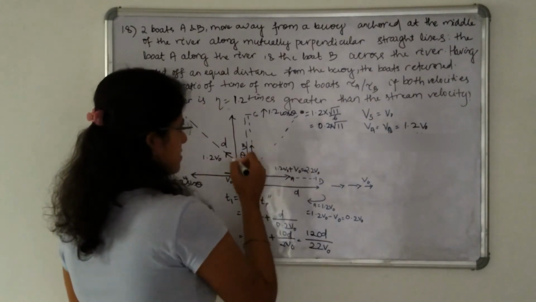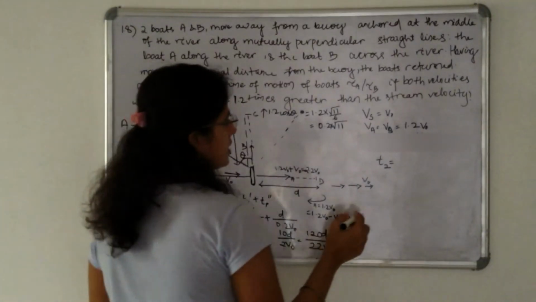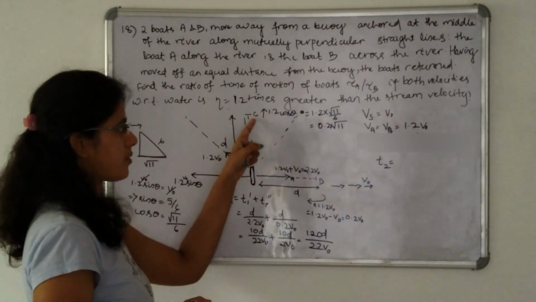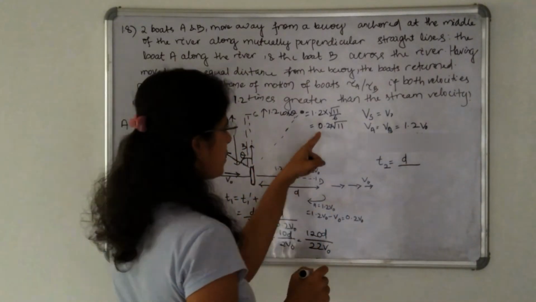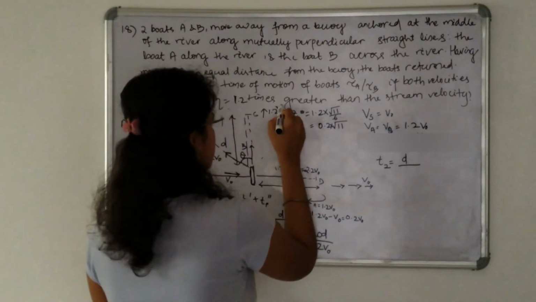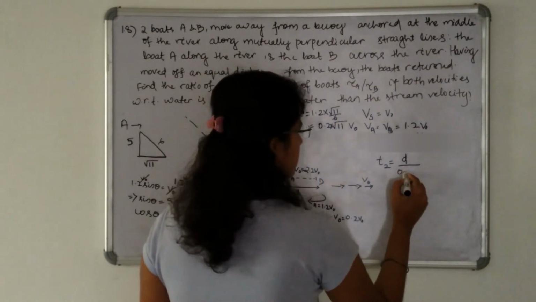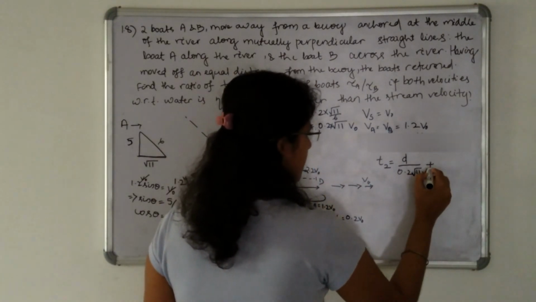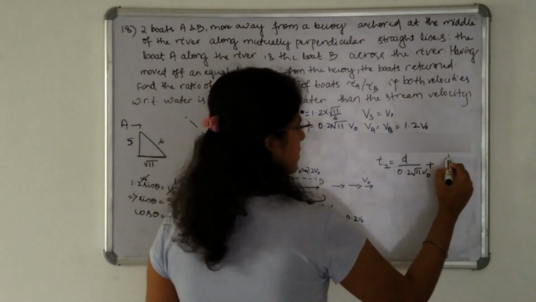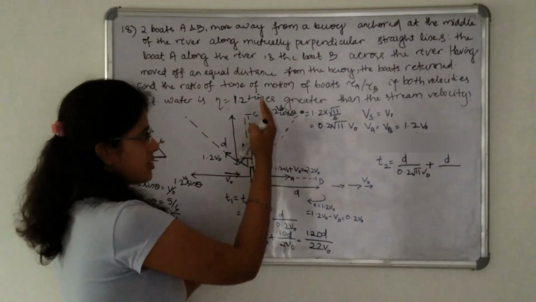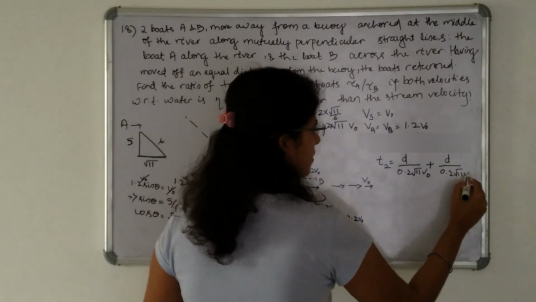The time taken by boat B is the time in which the boat reaches the point C, which is distance d divided by the velocity with which it is moving, that is 1.2 v naught cos theta, so it is d divided by 0.2 root 11 v naught, plus the time in which boat B again reaches the buoy, where the distance is d and the velocity is also 1.2 v naught cos theta, that is 0.2 into root 11 v naught.